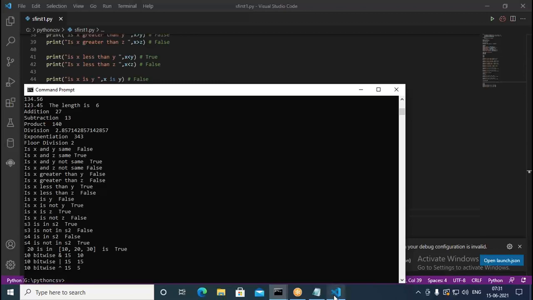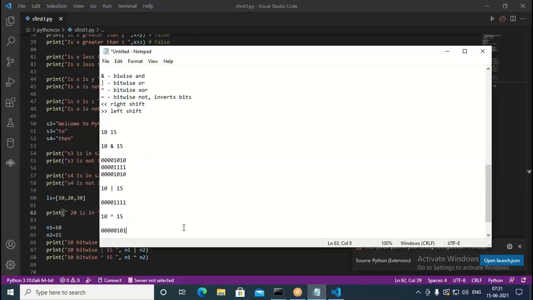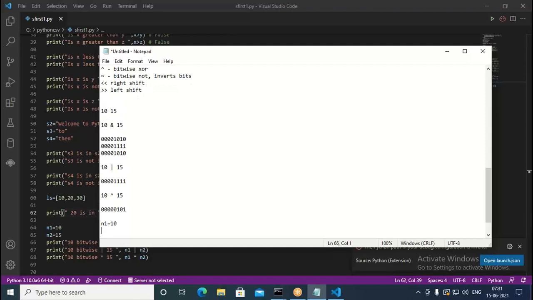Now the next thing is we need to invert. Inversion means, suppose I have the number 10 in n1. Now I need to invert all the bits. That means in whatever position you have ones, they should become zeros, and in whatever position you have 0, they should become 1. So when we invert that, what do we get? 0 0 0 1 0 1 0 has to be inverted. Therefore, we get 1 1 1 followed by 0 1 0 1 1 0 and so on. Like this it has to be.